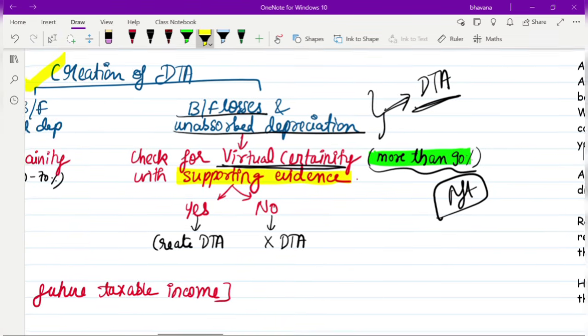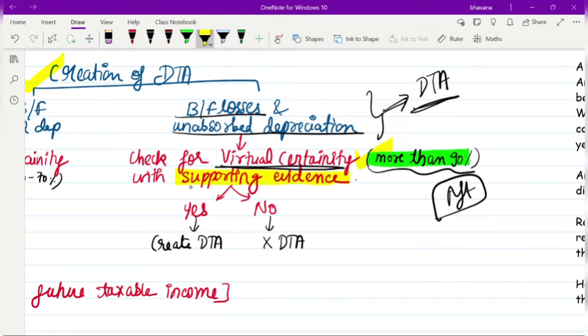So if you have virtual certainty and you have supporting evidence, if you have both, then in such a case you can create a DTA. If you don't have virtual certainty, or if you don't have any supporting evidence related to it, then in such a case you cannot create a DTA. You must fulfill both conditions, the condition of virtual certainty and the condition of supporting evidence. Only virtual certainty is not enough. In case you have both, create a DTA for it. If you don't, then don't create a DTA for it.